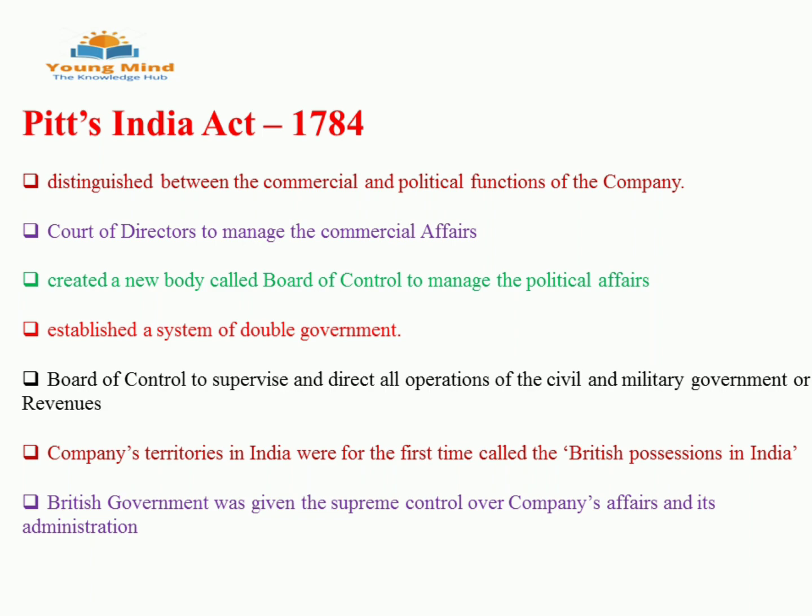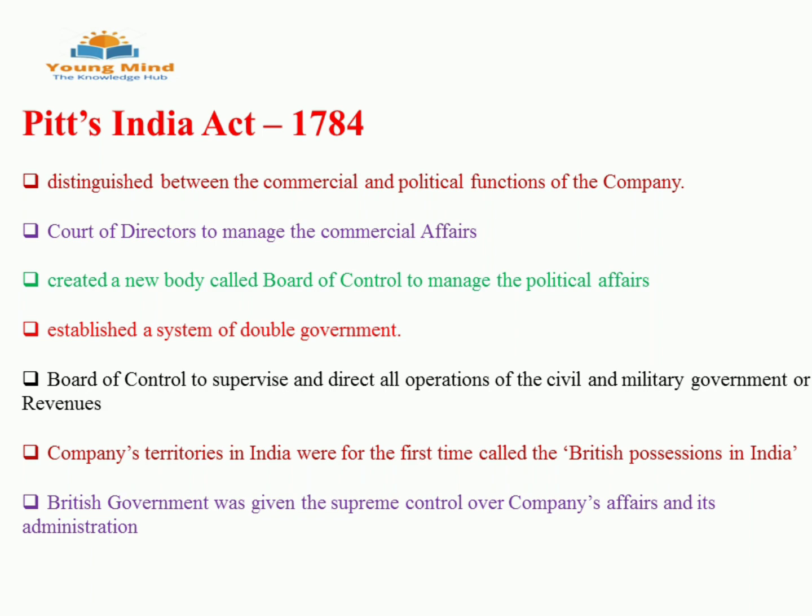The features of this act are, first one, they split the power of East India Company, distinguishing between the commercial and political functions of East India Company. Commercial means from where they gain the income, political means from where administration takes place. And they appointed the court of directors to manage the commercial affairs and the Board of Control, which is a new body, to control the political affairs.